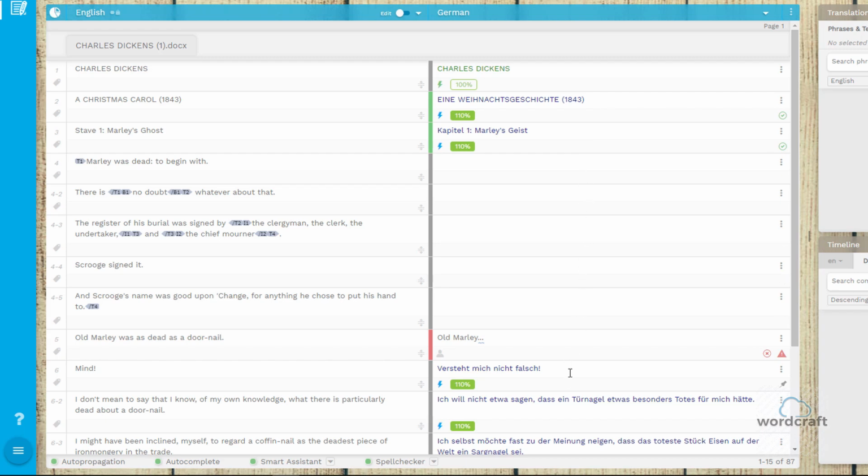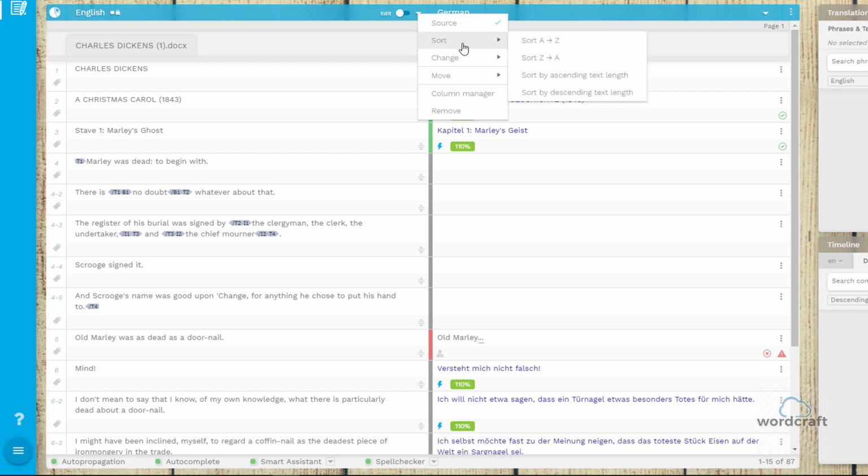If enabled, the system will automatically fill in the translation matches from the TM. Each column has its own column options menu found by clicking on these arrows. These menus offer a set of customization options. Let's look at the Sort option.